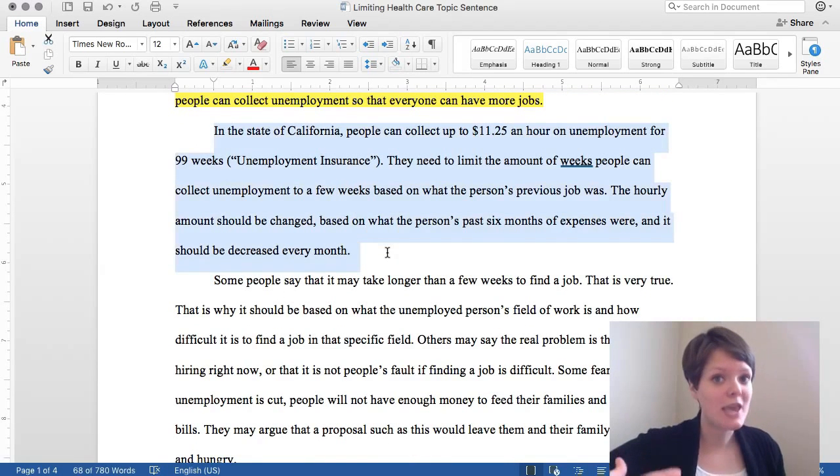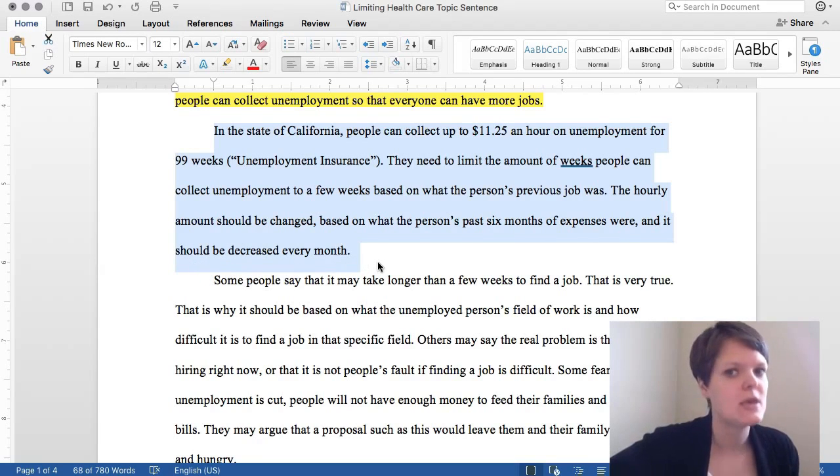So let's see what the main point is. In the state of California, people can collect up to $11.25 an hour on unemployment for 99 weeks. They need to limit the amount of weeks people can collect unemployment to a few weeks based on what that person's previous job was. The hourly amount should be changed based on what the person's past 6 months of expenses were, and it should be decreased every month.